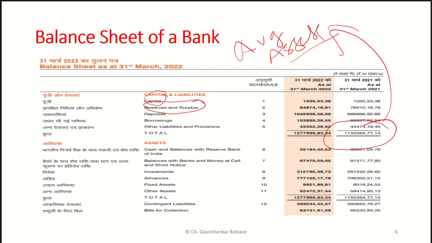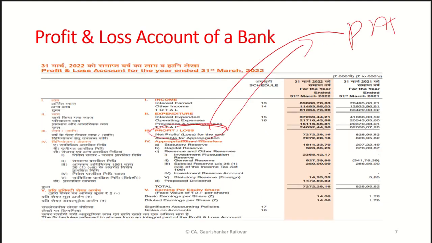If I simply want to calculate it, I will take the average advances figure from the balance sheet, and for the yield, we will take the figure of interest income. By applying these two figures, we can get the yield on advances.